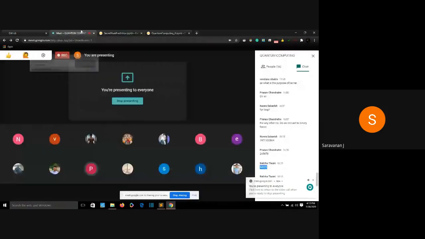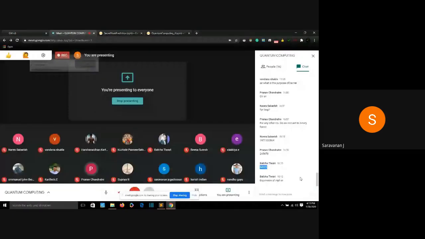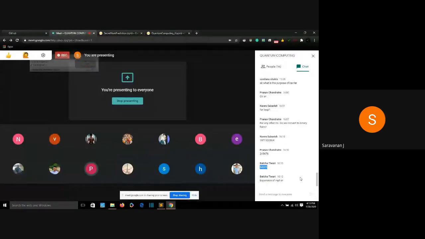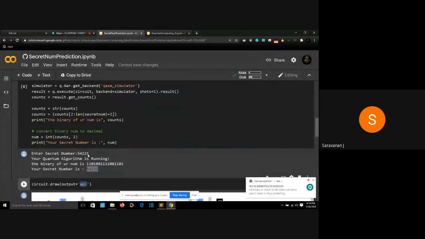Expansion of MPL. MPL stands for Matplotlib. Matplotlib is a plotting library used in Python. You will use it in machine learning, plotting and data analytics. MPL is embedded into Qiskit. That's why we are giving Matplotlib inline. And we are using that MPL over here in the output.